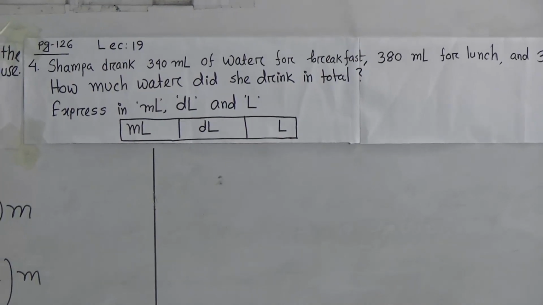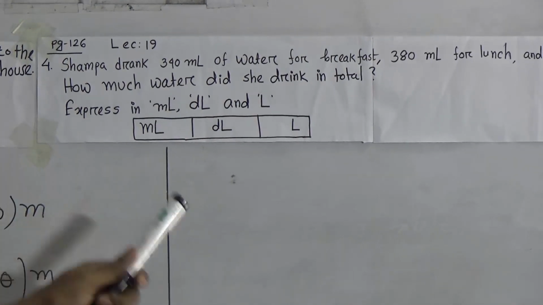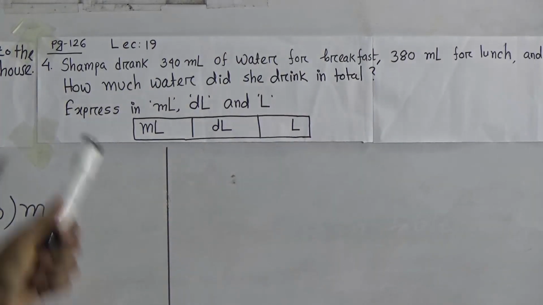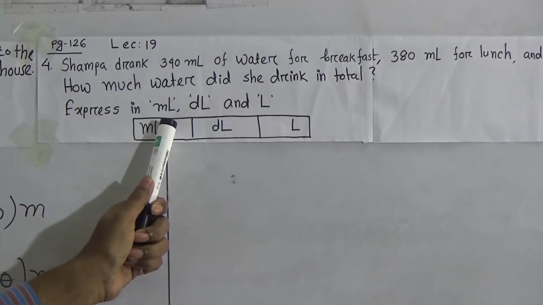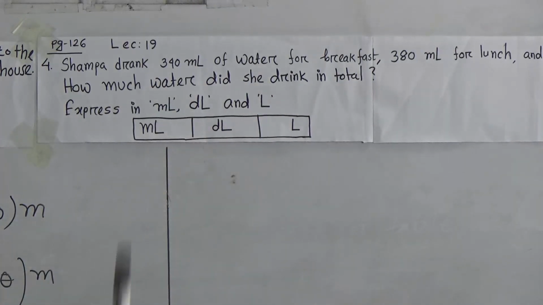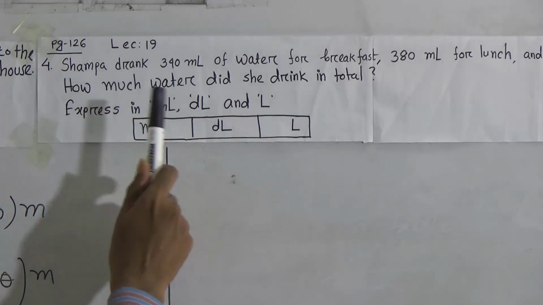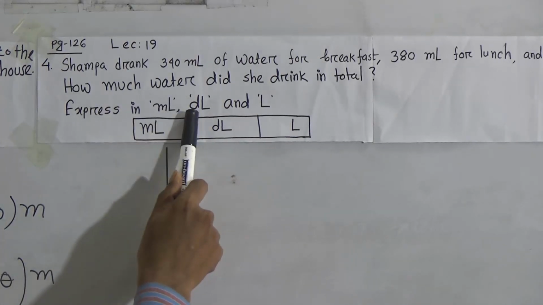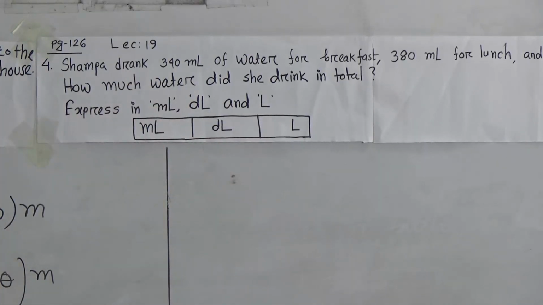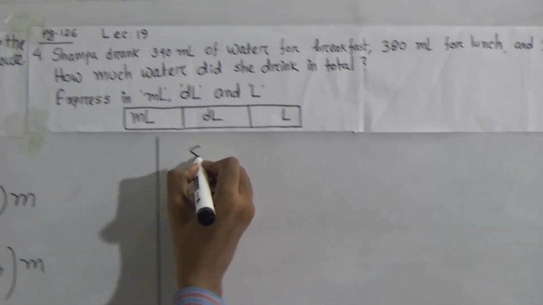How much water did she drink in total? Express in milliliter, deciliter, liter. Dear student, ml means milliliter, dl means deciliter, l means liter. Okay, now write the solution.